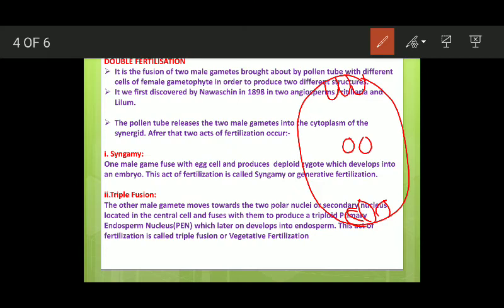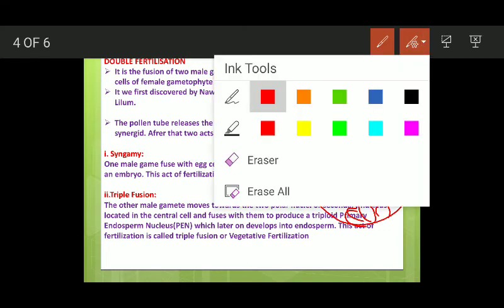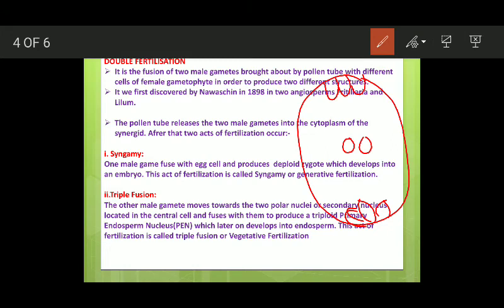Double fertilization was first discovered by Navashin in the year 1898 in two angiosperms, namely Fritillaria and Lilium. The pollen tube releases two male gametes into the cytoplasm of the synergid. This is the synergid. Say the pollen tube enters at this point; it has two male gametes.